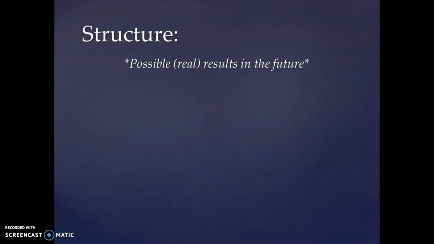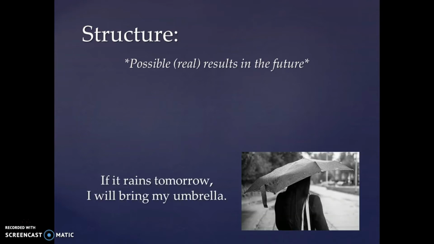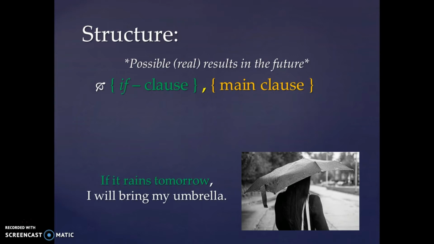So let's take a look at the structure. Remember, we're talking about things that are possible or real in the future. So here's my example sentence again. If it rains tomorrow, I will bring my umbrella. Let's take a look at the order that we put this sentence in. Here we have the if clause first, followed by a comma, and then we have the main clause. If it rains tomorrow, comma, I will bring my umbrella.